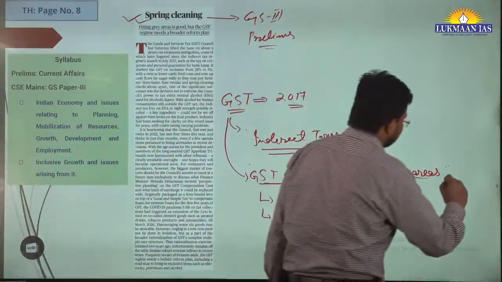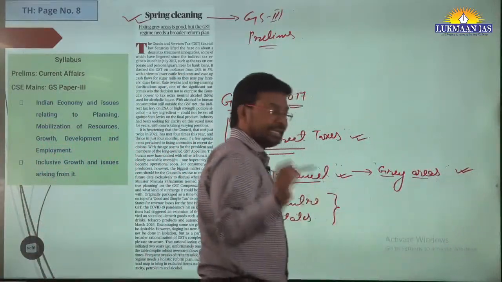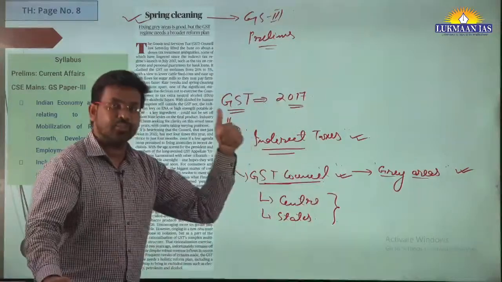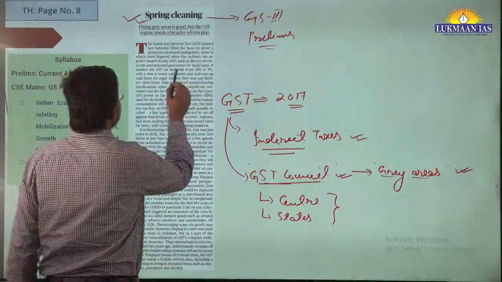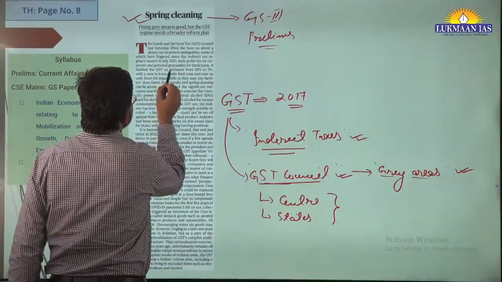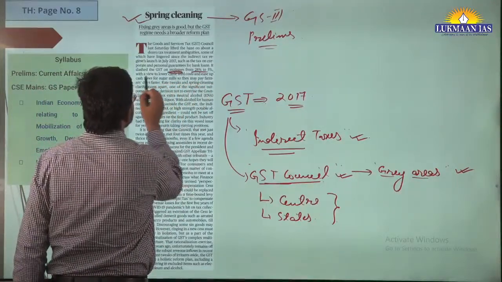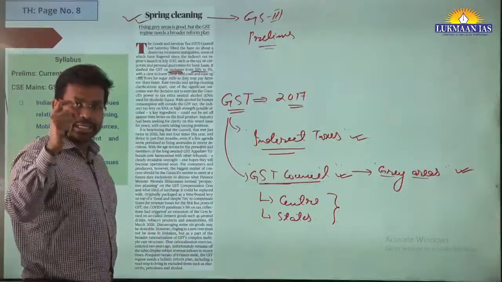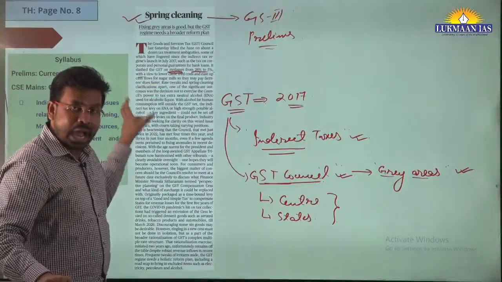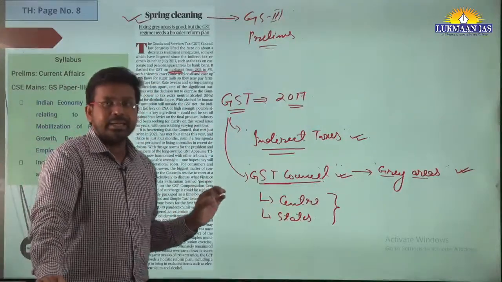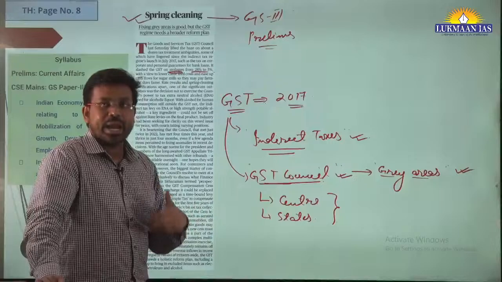The author says that taking good decisions in the grey areas was right, and one of the good decisions they have taken is that it slashed the GST on molasses from 28% to 5%. So it reduced the GST rate on molasses from 28% to 5%. However, the GST system still needs wider reform.